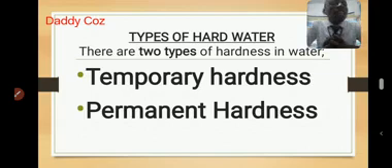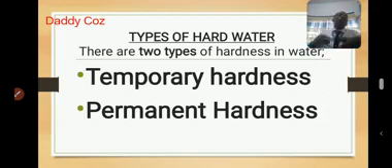I remember in our last video we talked about how water acquires hardness and what it actually means for water to be hard. So we saw that water can acquire hardness when it dissolves calcium sulfate in form of gypsum, or dissolves calcium carbonate whenever it is flowing on soil that contains them. So in this video we'll be talking about types of water.